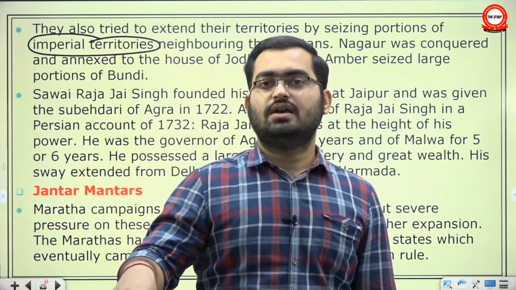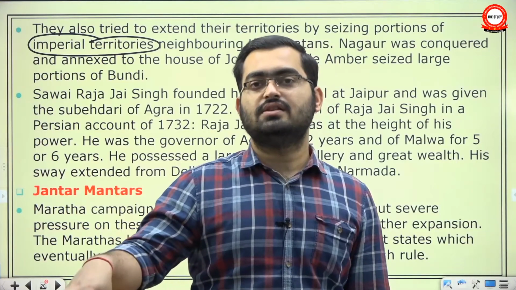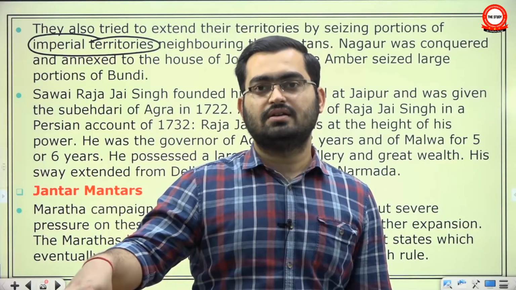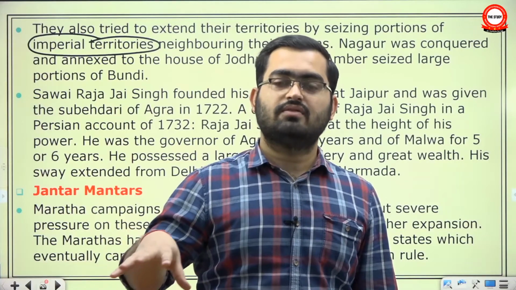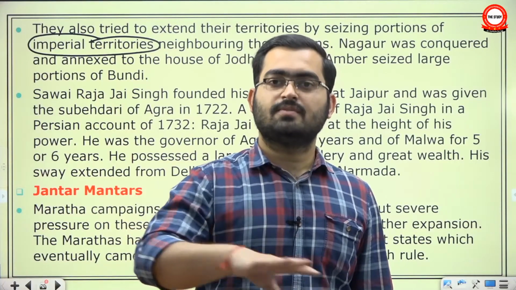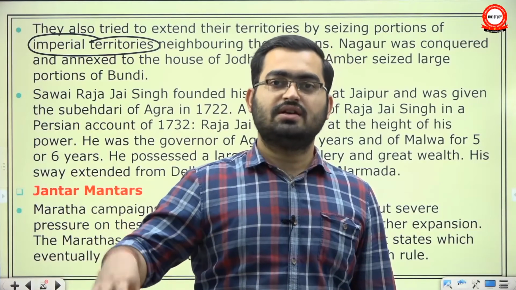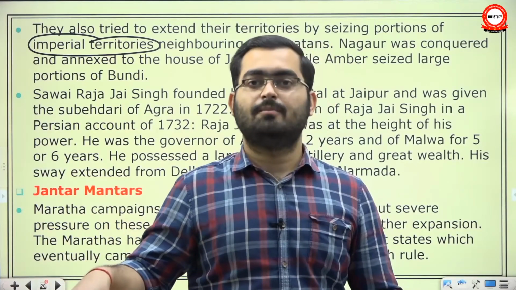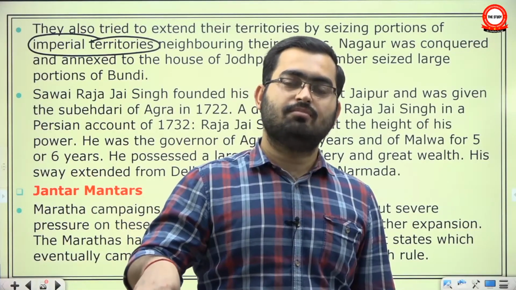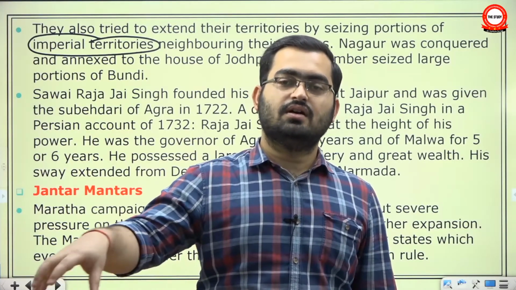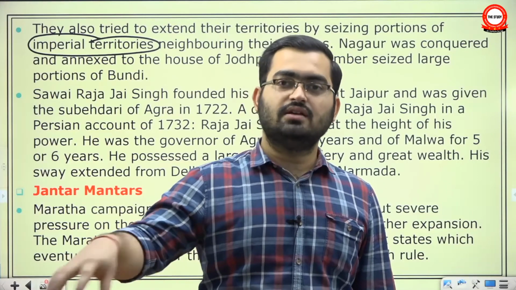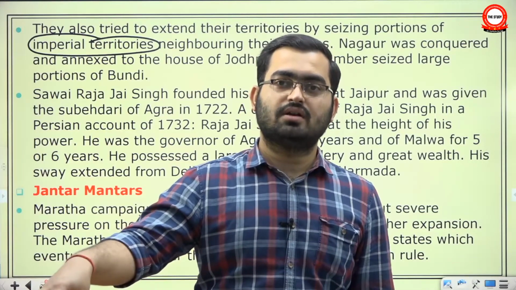Even at the time when Aurangzeb interfered in the succession struggle of Marwar state, which is the Jodhpur state, and there was this whole blow up, Mewar supported it. But even at that time, many of the states like Bundi, Kota, Bikaner, Jaisalmer, and the Kachwas of Amber were still allied to and loyal to the emperor.